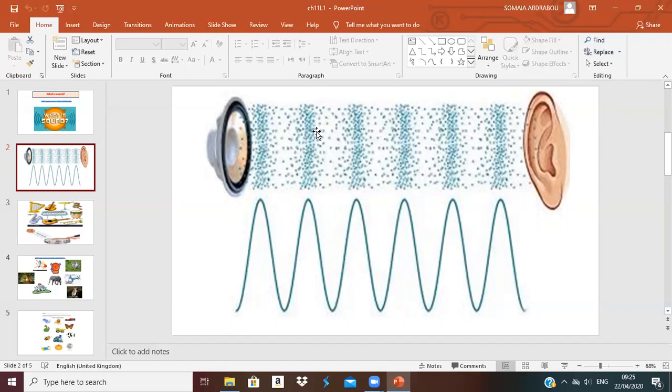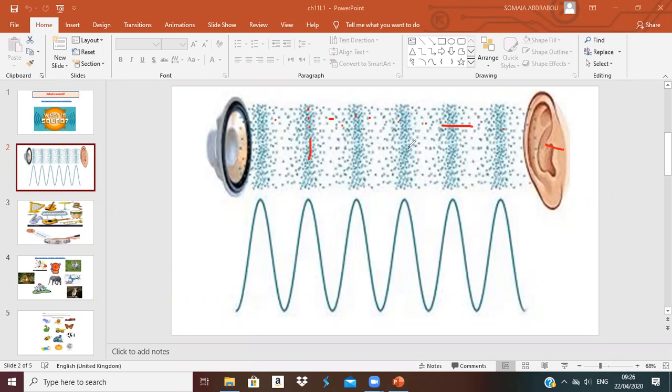Here it is, the particles of the air. We said that matter has small particles inside it. Air is a gas matter. Can you see those particles, the small ones? So how is the sound made? Those particles in the air move very quickly and fast, back and forth, back and forth, together, until they reach your ear. Then you can hear the sound.